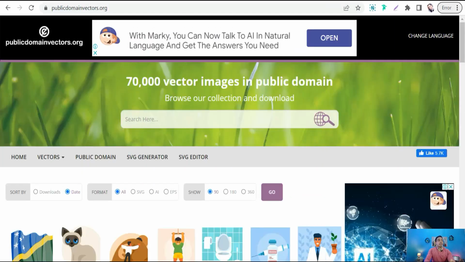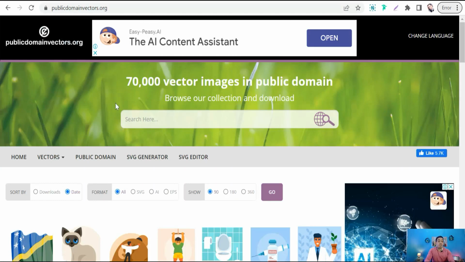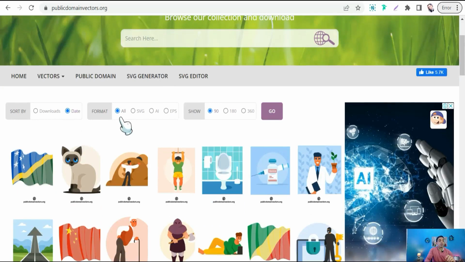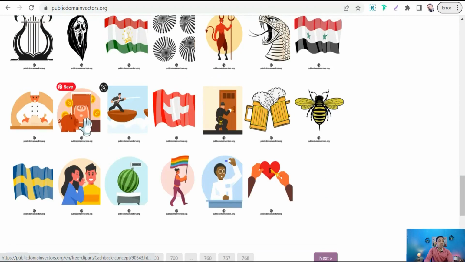And the next website quickly is publicdomainvectors.org. Here you can find over 70,000 vectors and images in the public domain. Here you can look for anything you want, and moreover, you can filter the results according to the format of your vectors, either SVG or AI or EPS. As you see, huge amounts of vectors and illustrations in any topic, in any niche.